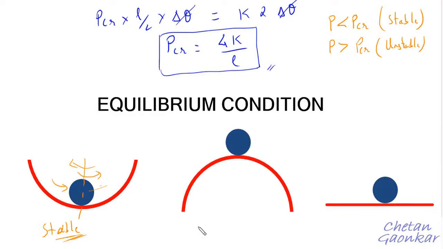Now this is a highly unstable state. Even if I just disturb it from its equilibrium position, it will never come back. It will just move away from the equilibrium position even with a slight disturbance. So this is a highly unstable case, and this can be called a critical case, because it is just in between the unstable state and the stable state.